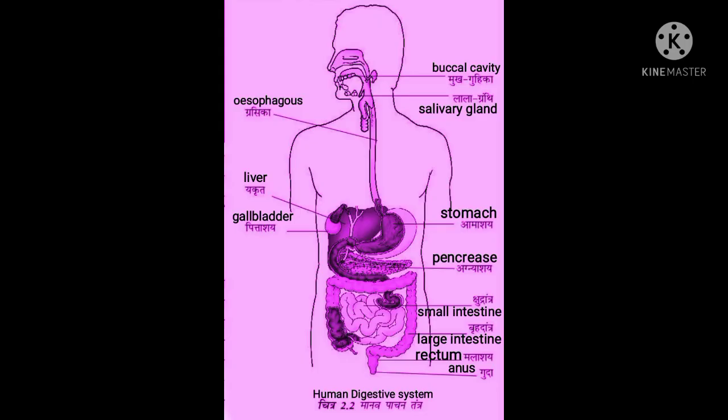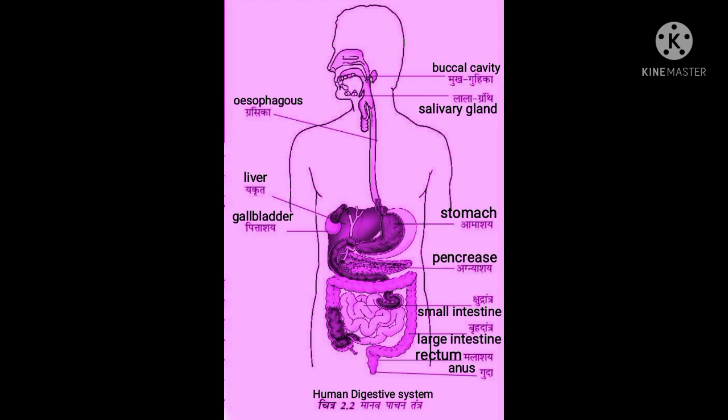Absorption in the small intestine. Digested food passes into the blood vessels in the wall of the intestine. This process is called absorption. The inner wall of the small intestine has finger-like outgrowths. These are called villi. The villi increase the surface area for absorption of digested food. The absorbed substances are transported via blood vessels to different organs of the body, which is called assimilation.